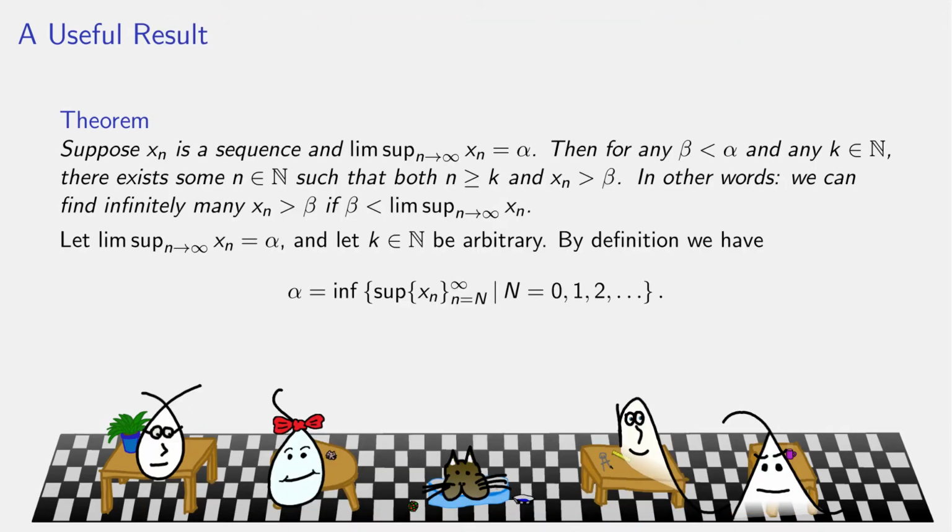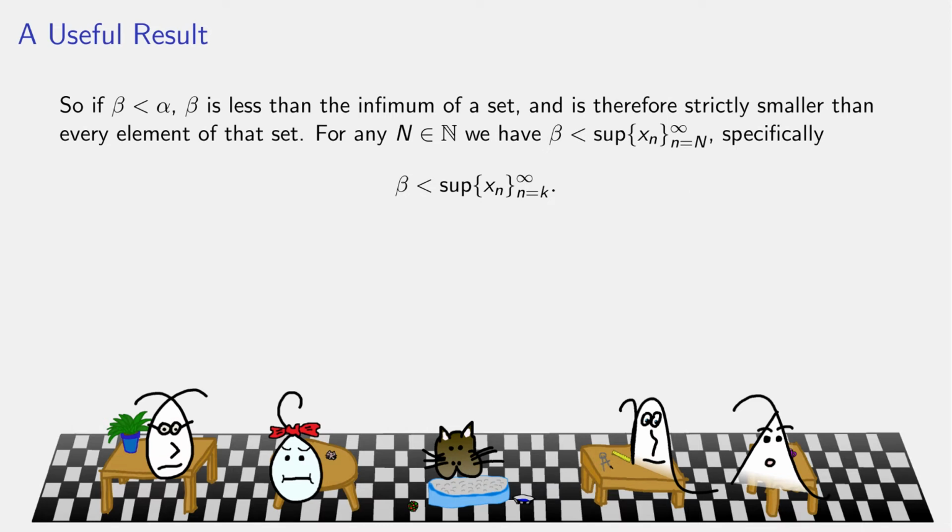So let LimSup be alpha and k be arbitrary. These were part of the theorem. So by definition, alpha is the infimum of the suprema. So beta is less than alpha. Alpha was the infimum of all of the alpha n's, which means it's a lower bound on the alpha n's. And since beta is smaller than that, beta is also a lower bound on the alpha n's, but it was strictly smaller than alpha. And therefore, beta is strictly smaller than every single alpha n. And that's what we have right here. Beta is strictly smaller than every single alpha n. Okay. Specifically, beta is smaller than alpha k.